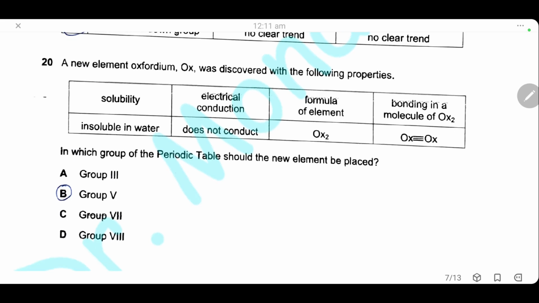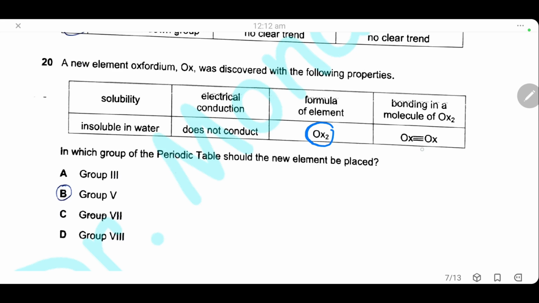Question 20. A new element, oxfordium, has the symbol OX and was discovered with the following properties. It is insoluble in water and doesn't conduct electricity. The formula of the element is OX2, which means it is a diatomic molecule. The bond in the molecule is a triple bond between the two atoms. In which group in the periodic table should the new element be placed?